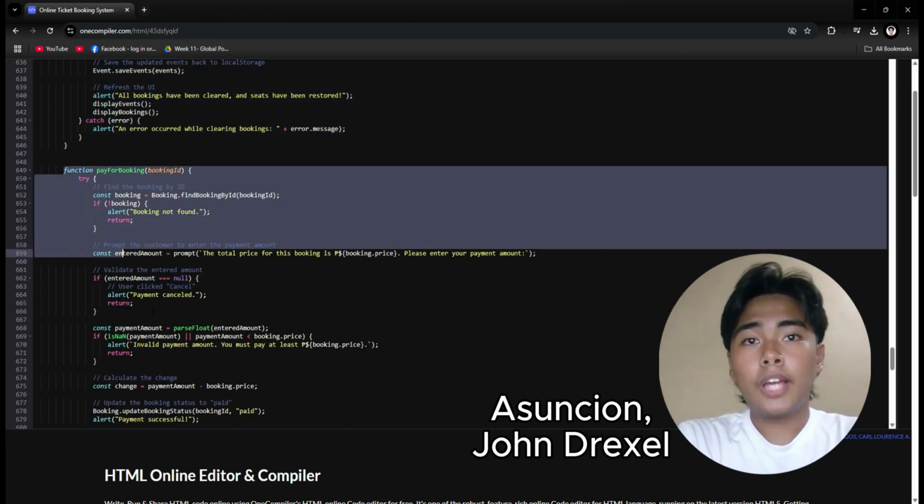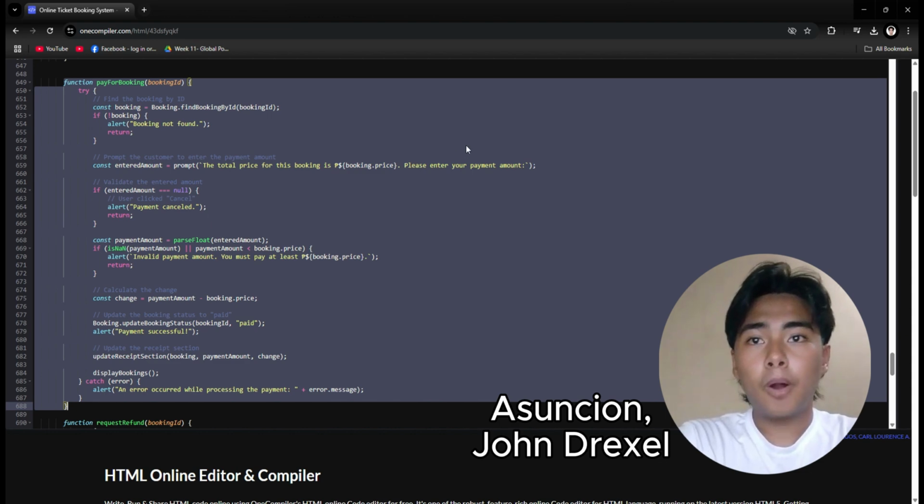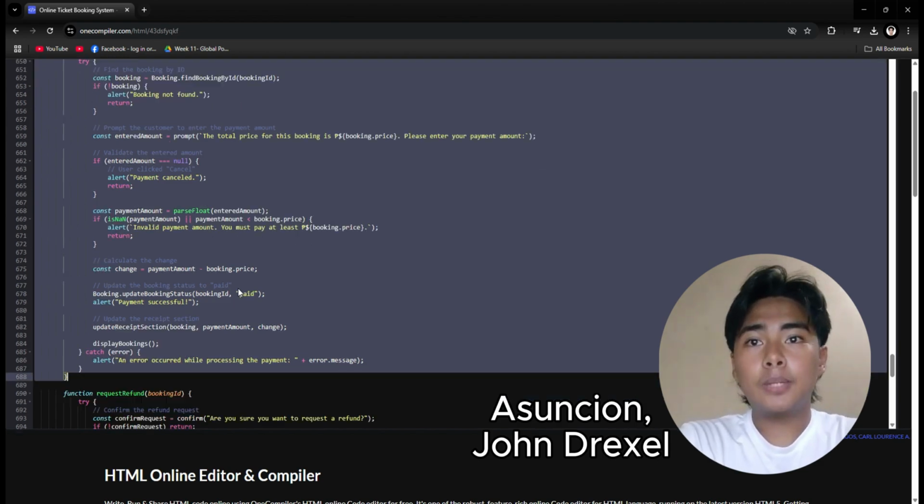Next is the pay for booking ID. This function takes a booking ID, finds the booking using the booking.findBookingByID function, then it asks the user for payment using prompt, and it checks if the payment amount is valid and enough. If it's correct, it calculates the change, updates the booking status to paid, and shows the receipt using the update receipt section function.